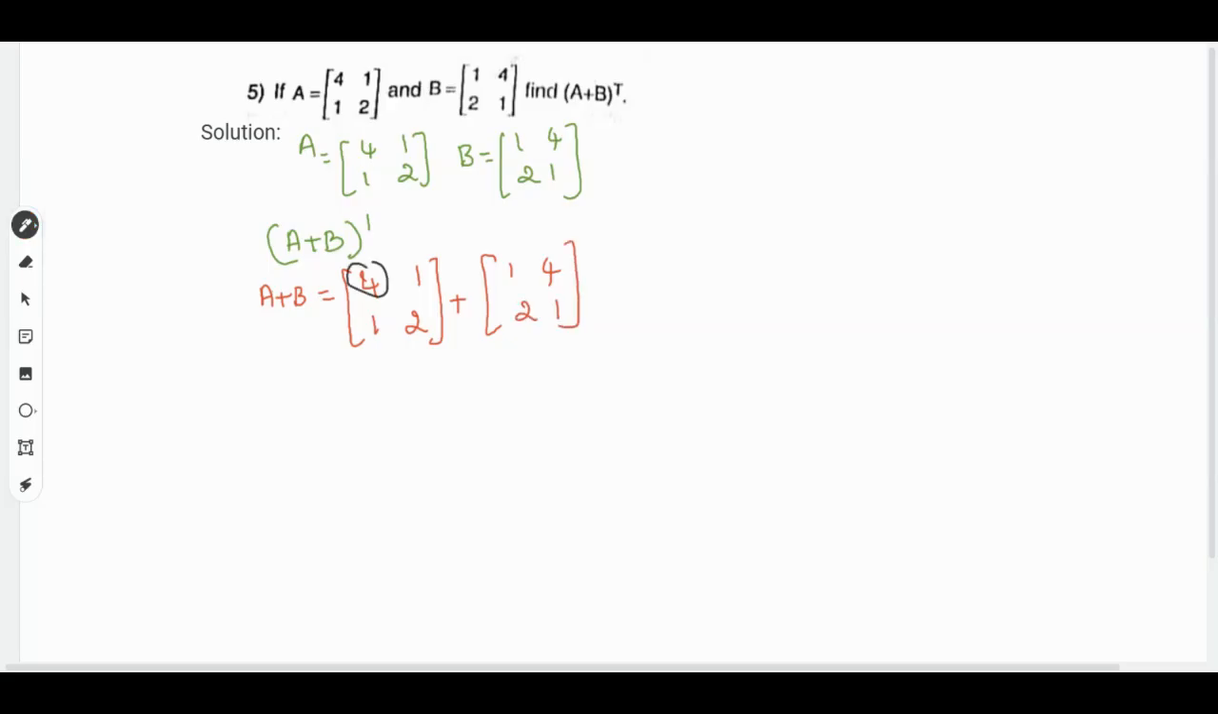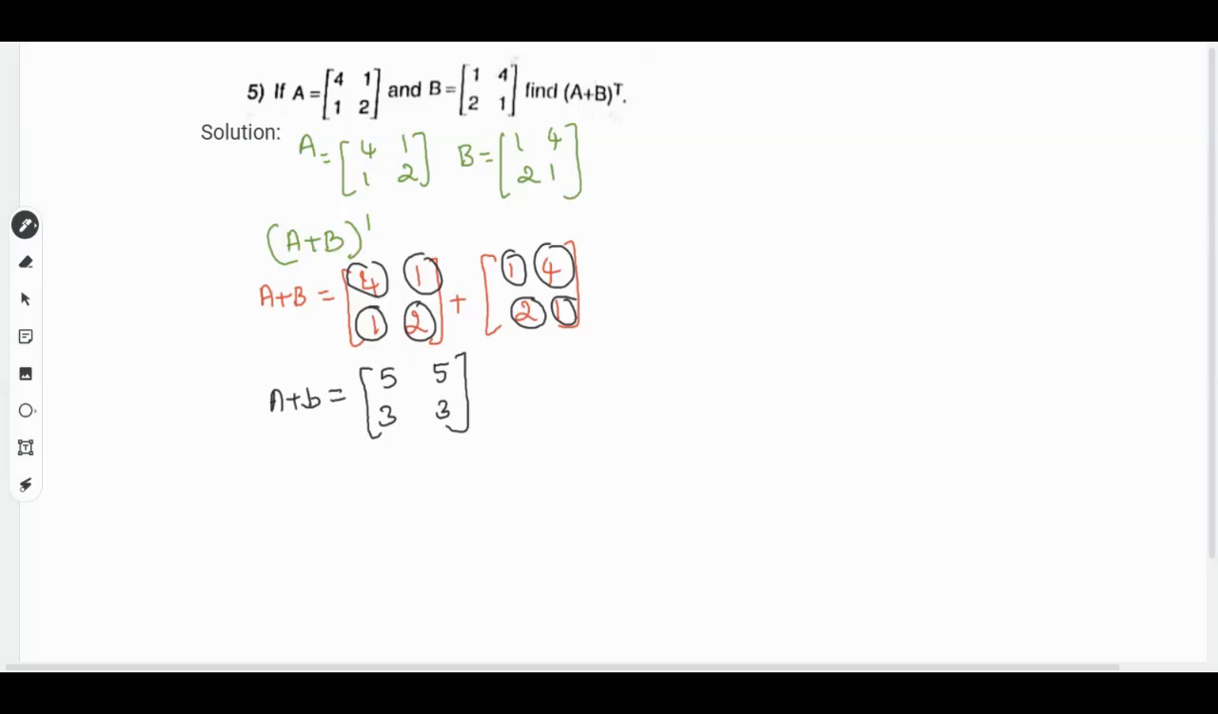First element with first, it will be 4 plus 1, which is, sorry, 5. Adding the elements, it's not multiplication, so 4 plus 1 will be 5. Then 1 plus 4 is 5. Then 1 plus 2 is 3. Then 2 plus 1 is 3. So this is A plus B.